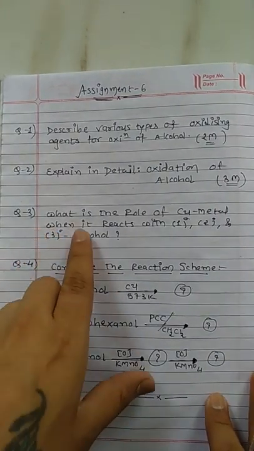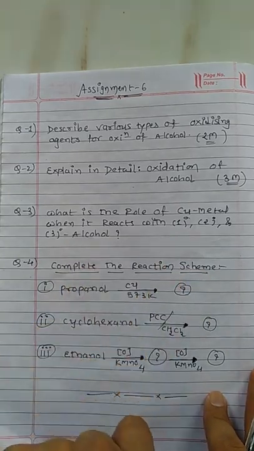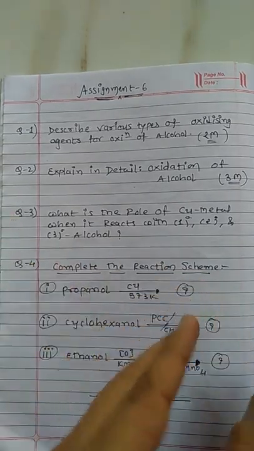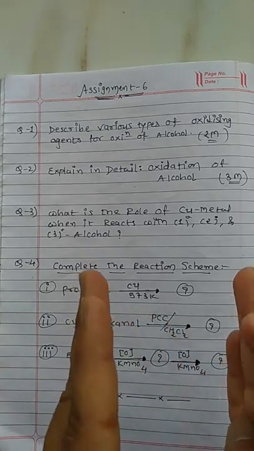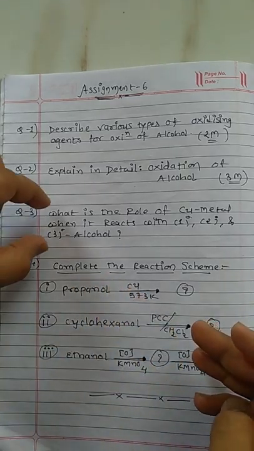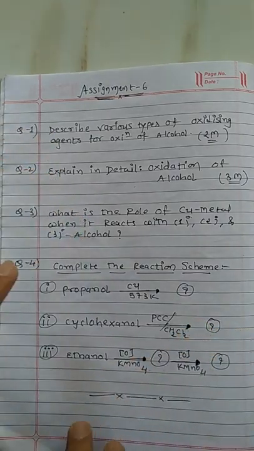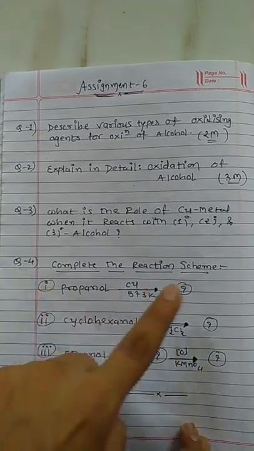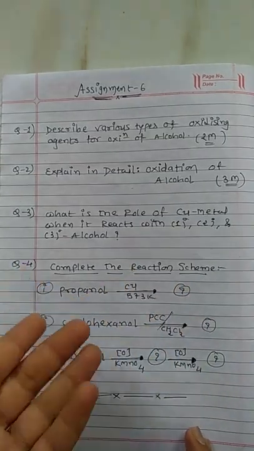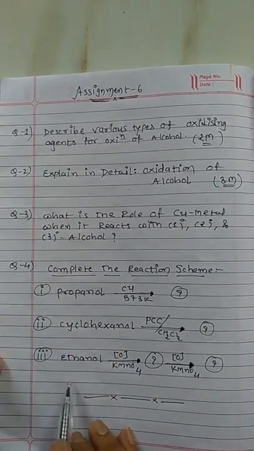The next one is: what is the role of copper metal when it reacts with primary, secondary and tertiary alcohol. Earlier we discussed on the basis of the short scheme as well as a detailed scheme. So here you are allowed to write either in the form of a short scheme or a detailed answer. And number 4, on the basis of this type, a complete reaction scheme question, or we have a conversion-like question. So generally the board uses a last question like this.